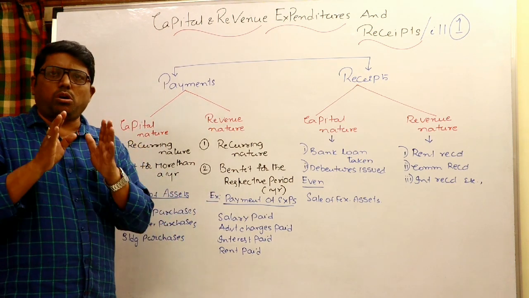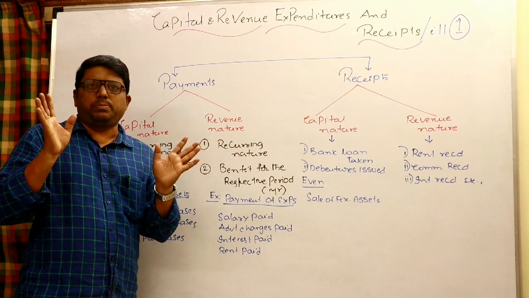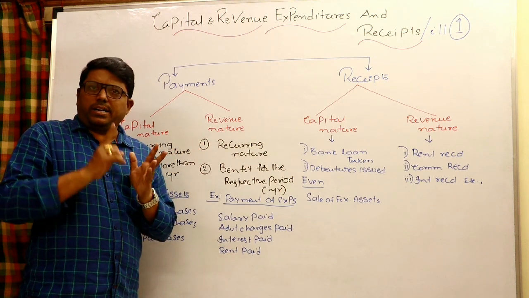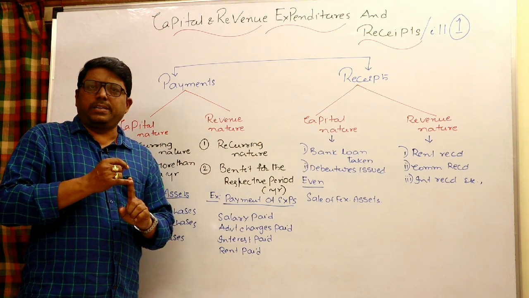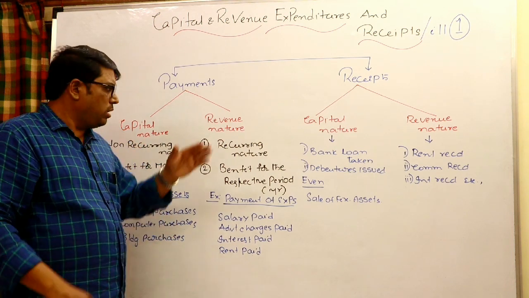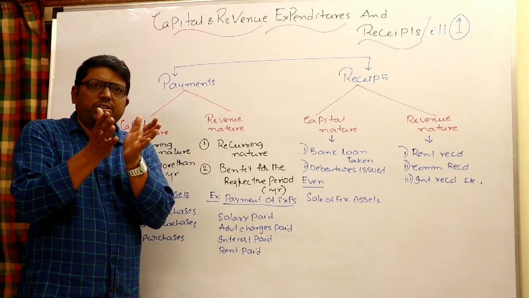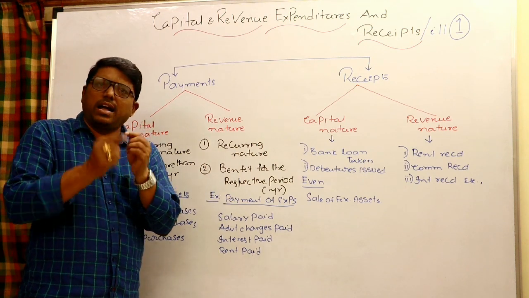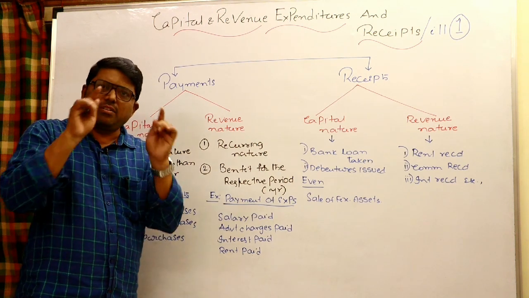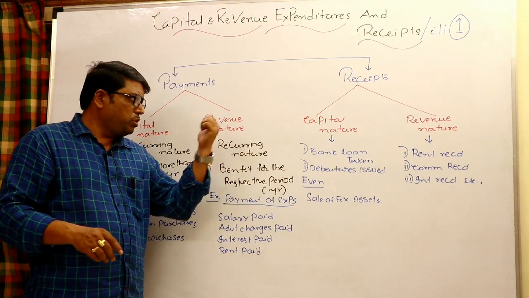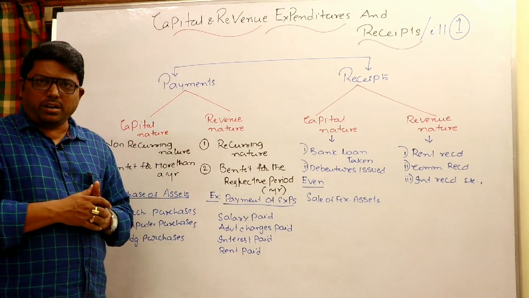All revenue payments, in normal regular language, we can call expenses. Salary paid, commission paid, interest paid, rent paid, transport charges paid, electricity charges paid, these are all called simply revenue payments. Their benefit is for that particular period, and they have a recurring nature. Mostly you have to pay every month, and their benefit is confined to that particular period. They are called revenue payments. They will go to the trading P&L account.